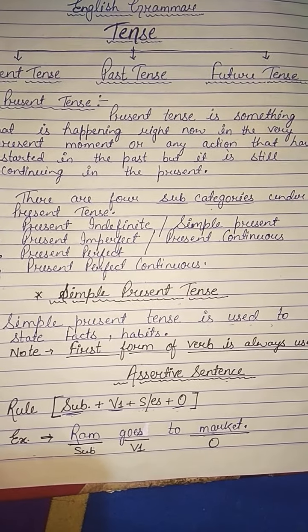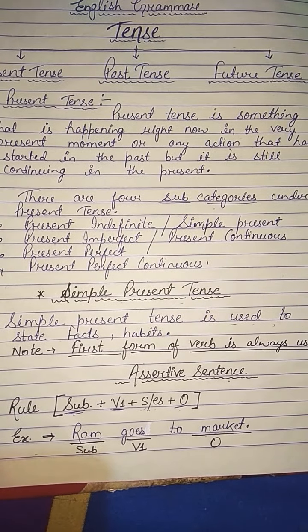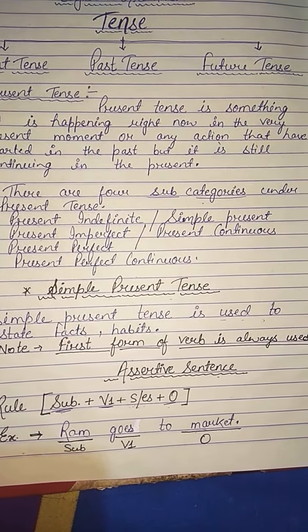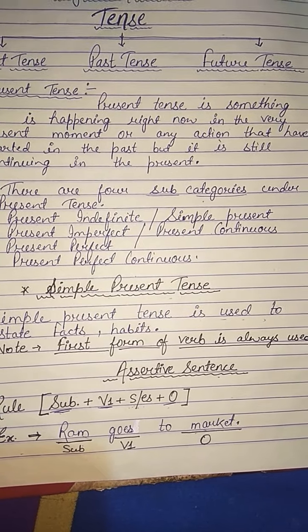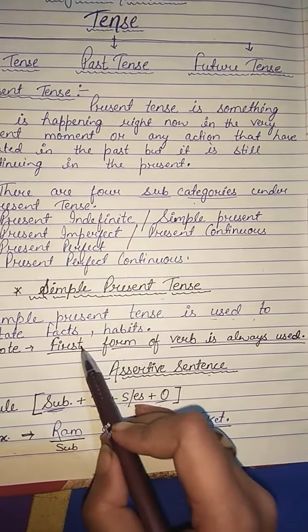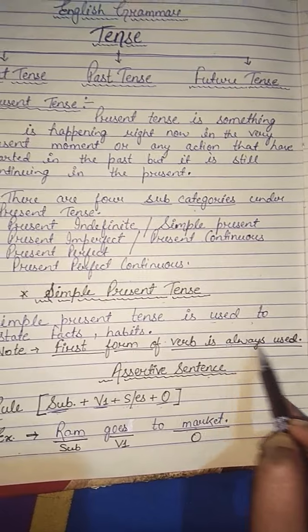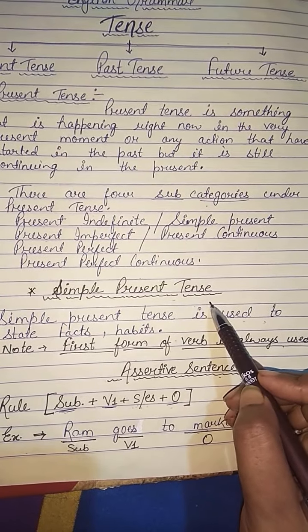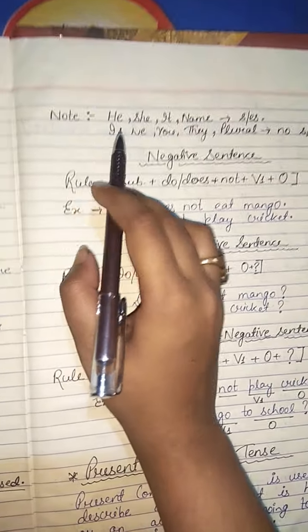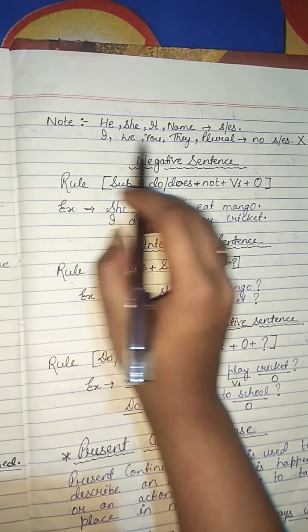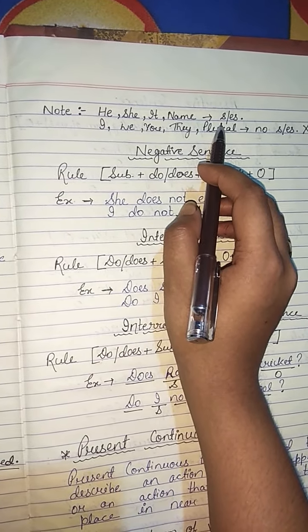Just remember, when we are talking about simple present tense, we always use the first form of verb. And we add s or es according to subject.